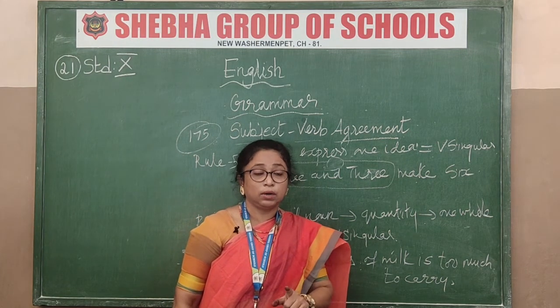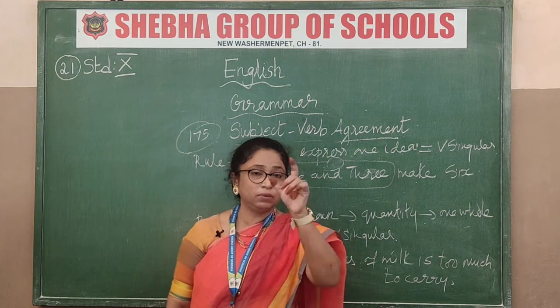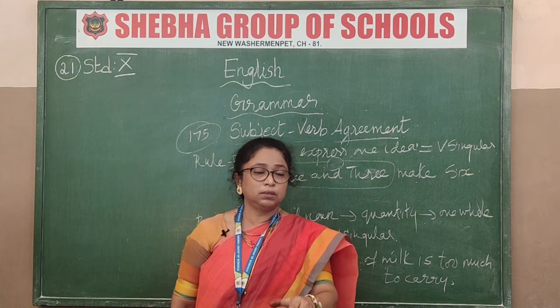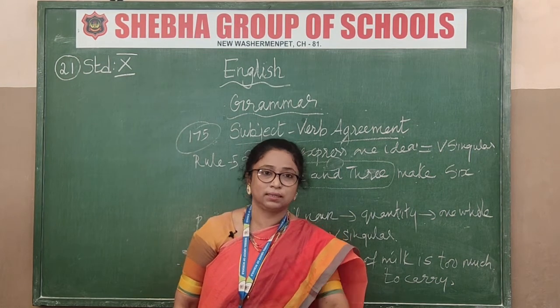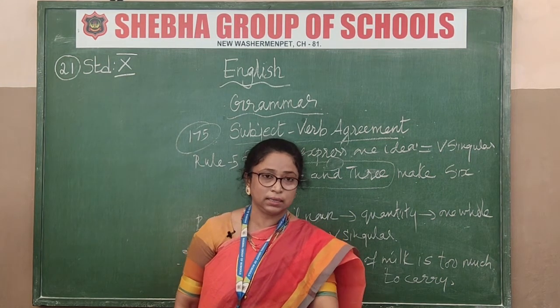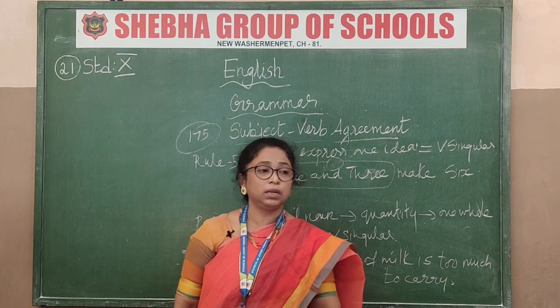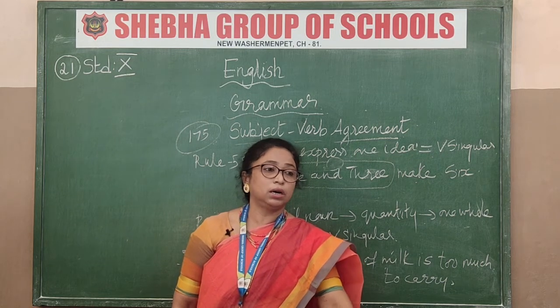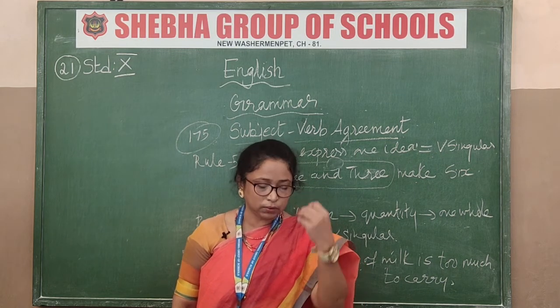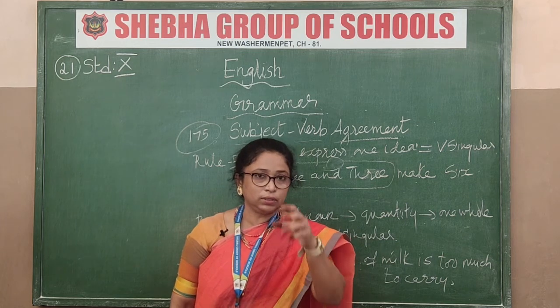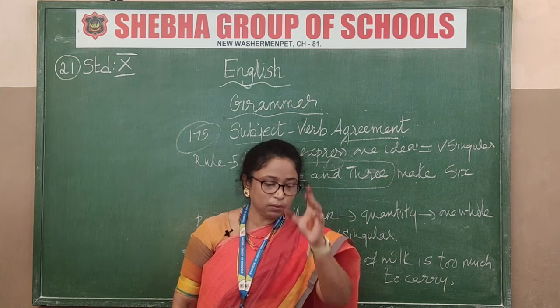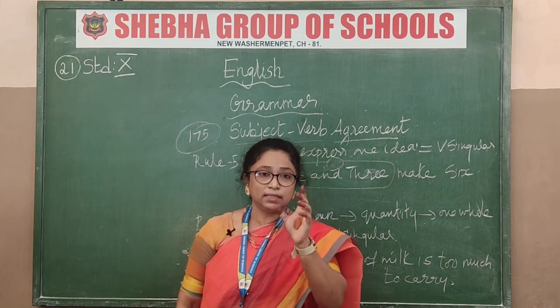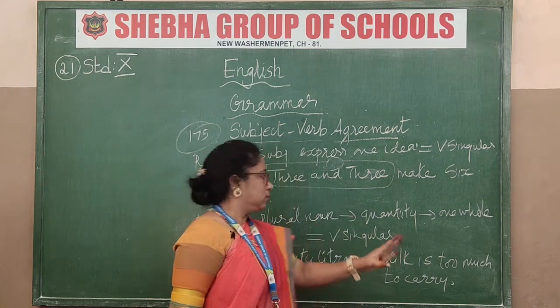But what is it? One bottle of water. One bottle, we get that, no? That is say 5 liters. But what do we say? The 10 liter bottle is kept on the table, isn't it? We don't say the 10 liter bottle are kept. We don't say that. Whatever the amount of content in that bottle, that is not measured. That is only one bottle. That's it. So we take it as one whole only.